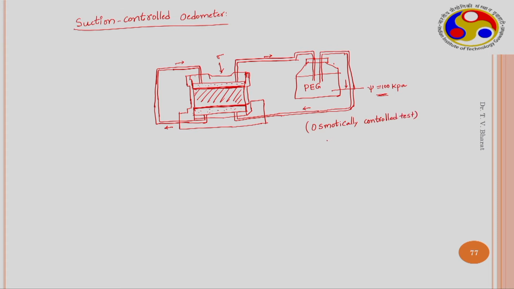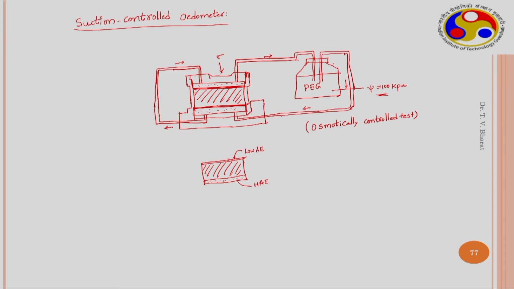And similarly, using the axis translation technique, at the top and bottom of the clay sample or soil sample, you will have a high air entry disc here, HAE disc, and you will have a low air entry disc located at the top.